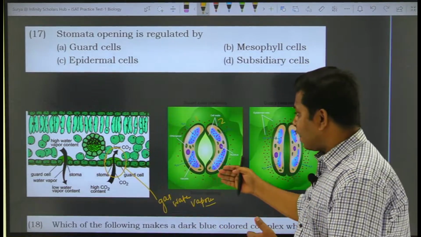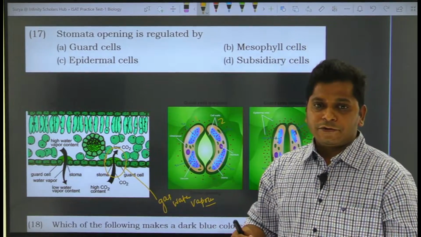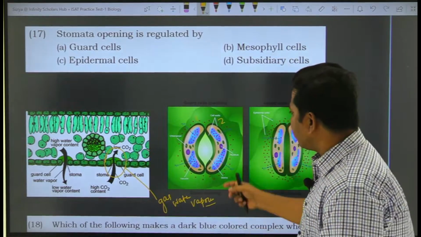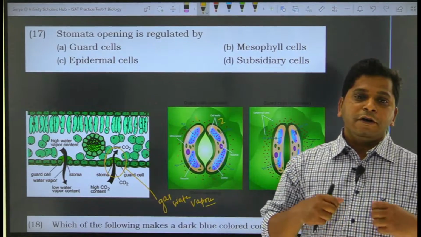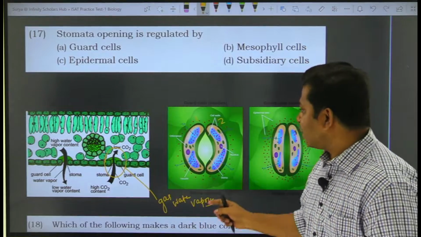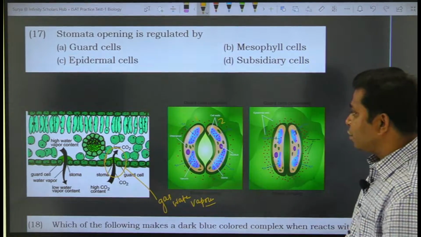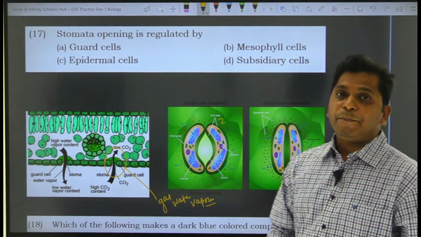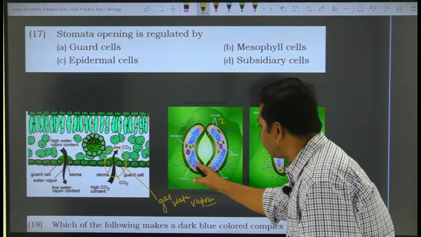because either carbon dioxide is coming inside, or the oxygen is going outside, or the water is moving outside. So that facilitates the process of diffusion, and that is why they are called guard cells. The opening and the closing of the guard cells are dependent on a very typical factor, that is called turgidity.